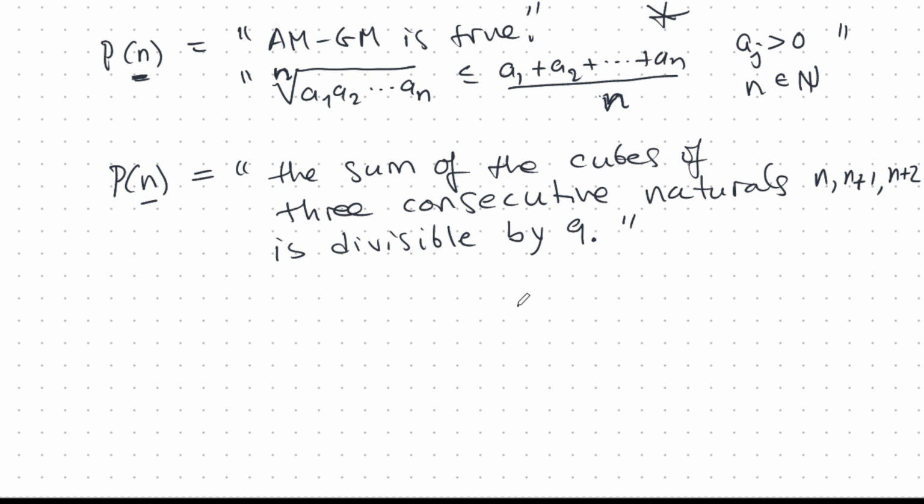And that's divisible by 9. That's a really beautiful, really pretty thing. Let's try to write this a different way: 9 divides n cubed plus (n plus 1) cubed plus (n plus 2) cubed. Yes, we are going to prove this in a future video.